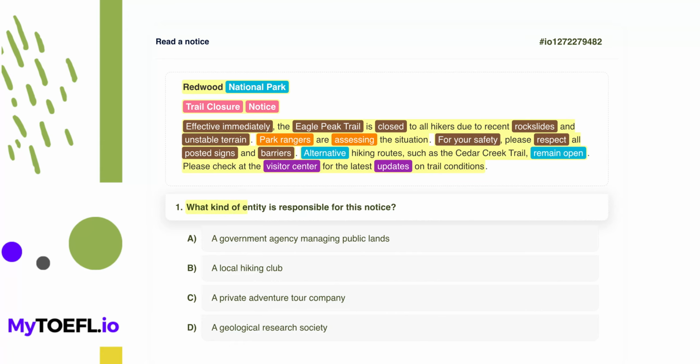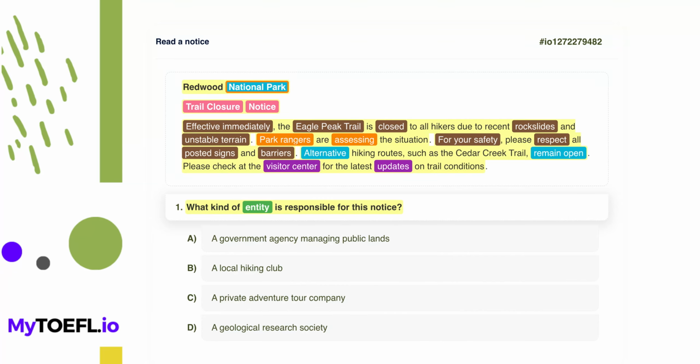All right, everyone, let's take a look at the first question. What kind of entity is responsible for this notice? This question asks us to identify the type of organization that issued this announcement. The key word here is entity, which basically means the group or authority in charge. To answer this, we need to look at the title and the people mentioned in the text. The title says Redwood National Park, and the text mentions park rangers.